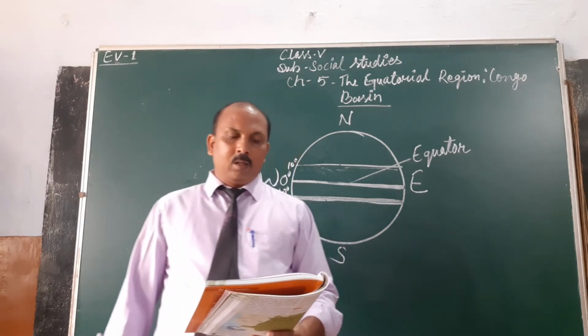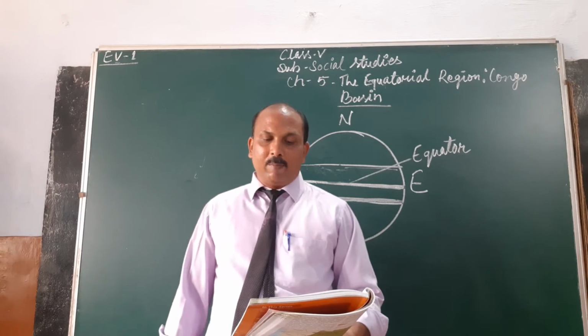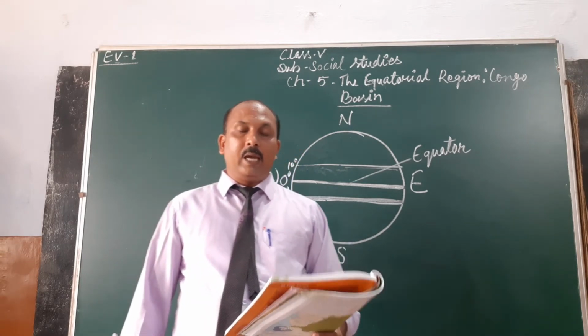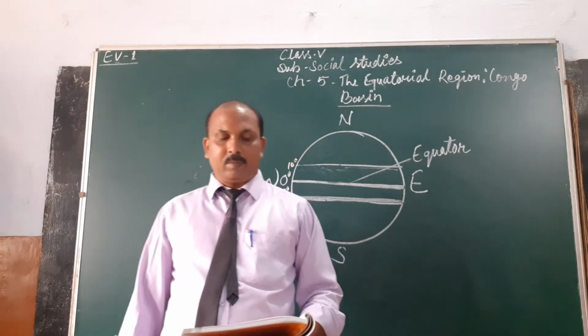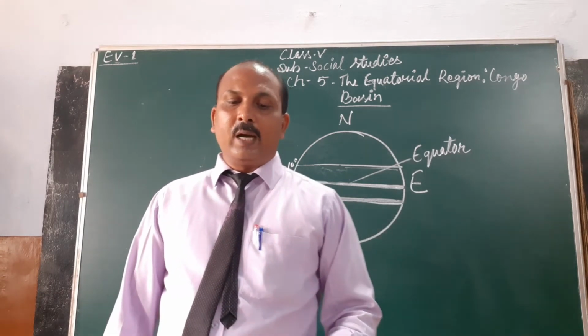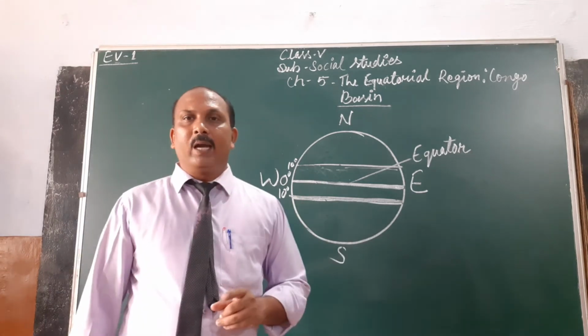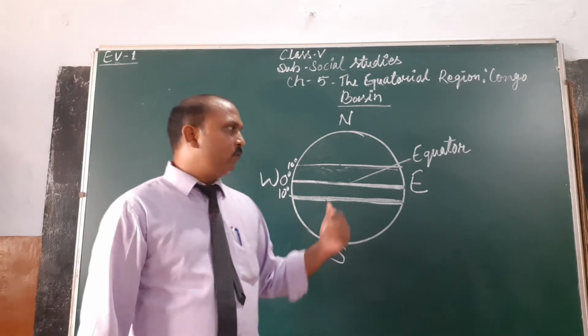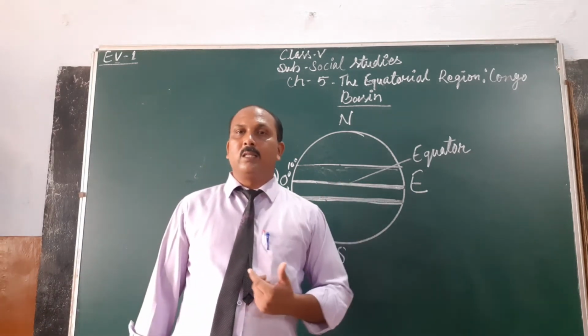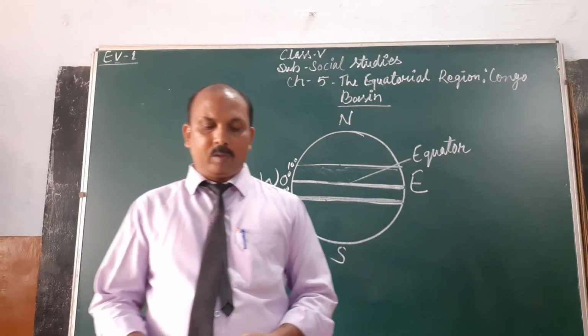Okay, so the hot and wet climate of DRC is known as the equatorial climate. Alright, students, that's why the equatorial region has a hot and wet climate, because it faces the sun rays directly.